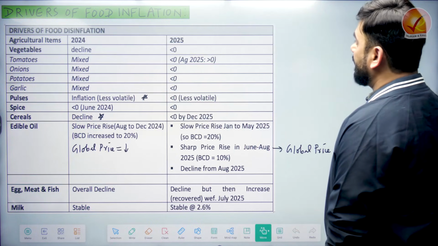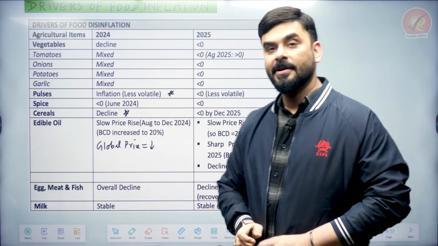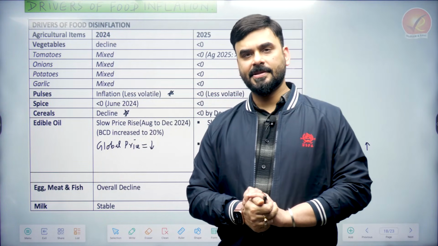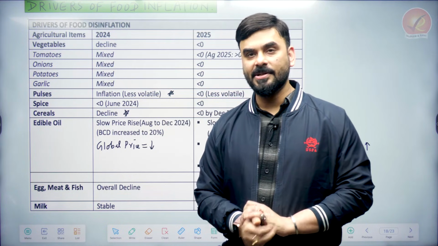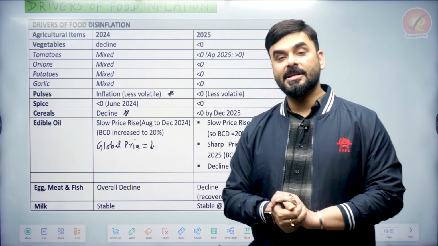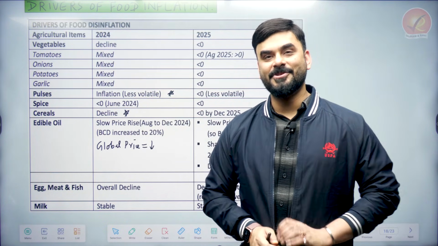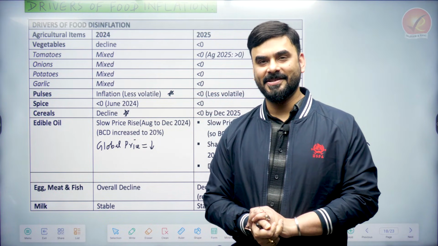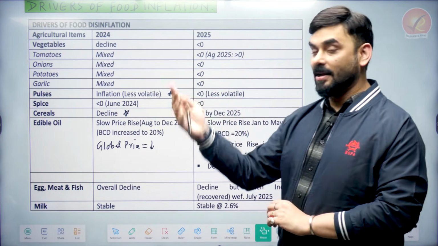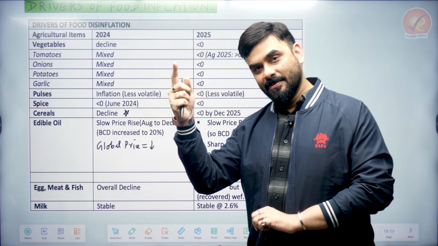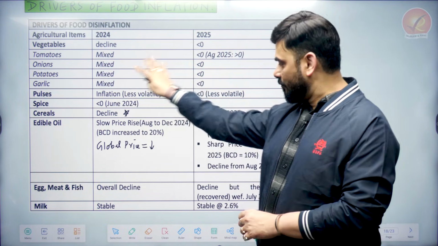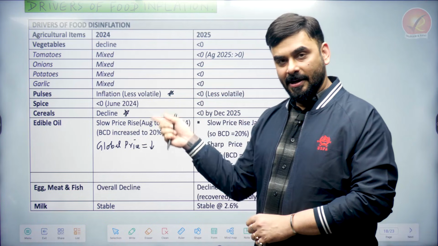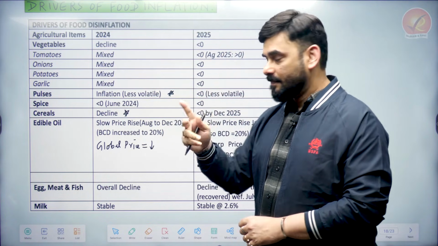So bachcho, what I have done is I have converted almost like 6, 7 pages of economic survey into this table. This type of table is very important for prelims and mains both, because in UPSC, if they ask you a question related to agriculture and food prices in prelims, using this table you can directly answer. If they ask you questions in mains related to the trend of food inflation, you simply have to convert this table into literature and you will get your answer.